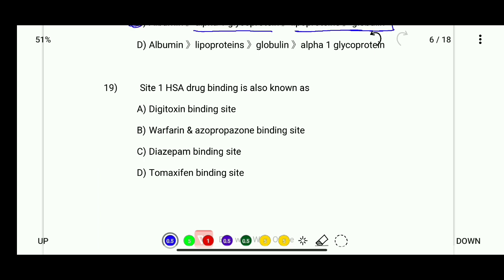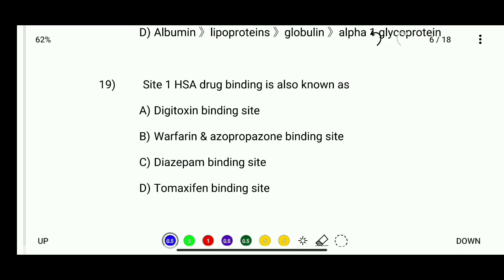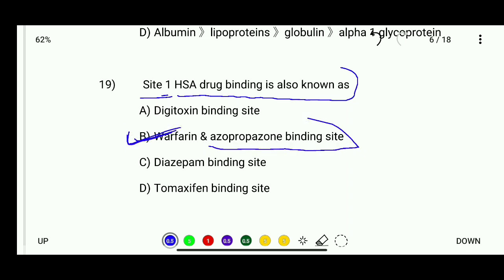Okay. Now let's see question number 19. Site 1 of HSA drug binding is also known as digitoxin binding site, warfarin and azapropazone binding site, diazepam binding site, or tamoxifen binding site. So the correct answer is site 1 of HSA drug binding is also known as the warfarin and azapropazone binding site.